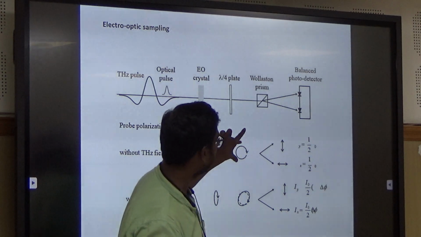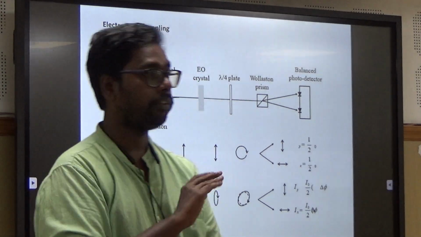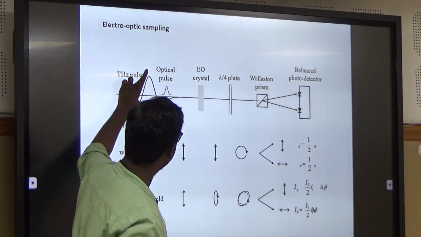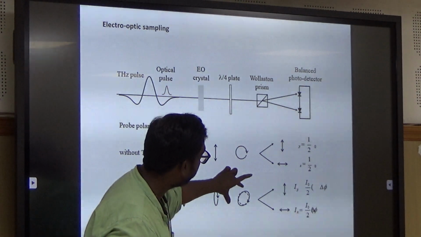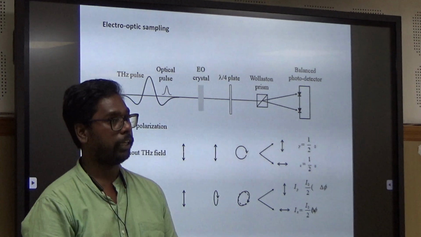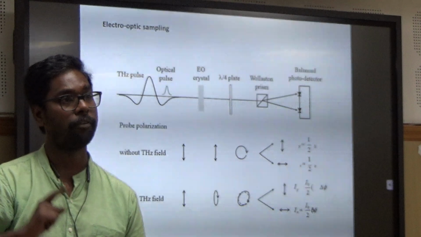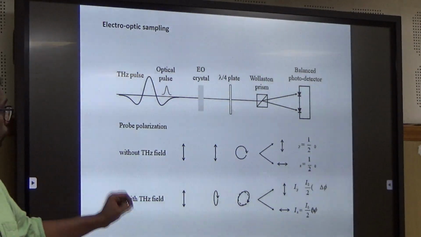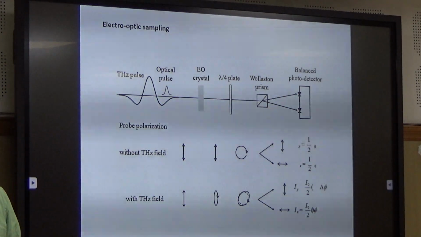So because of this circularity, you are getting equal intensities of polarization. In the detector, you are not going to detect anything. Now, in the presence of the terahertz, your same optical pulse is converted into an elliptical pulse. When you split this elliptical pulse once again into horizontal polarization and vertical polarization, they have different magnitudes. Now, when that goes into the balanced photodiode, those intensities are not the same. So you will get a difference, a trace of the electric field.